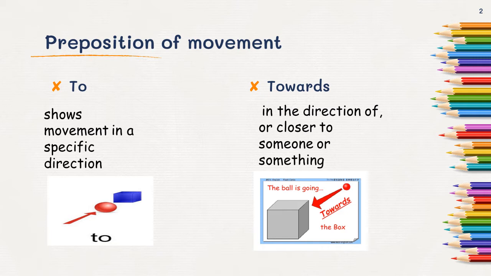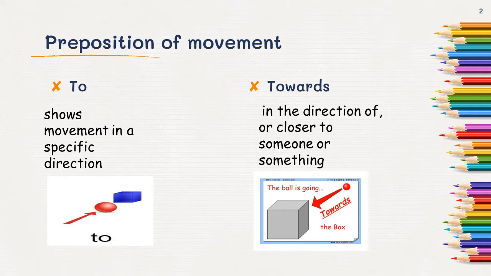Preposition of movement. First one is to. It shows the movement in a specific direction. As you can see in the picture, the ball is moving in the direction where there is the box. So the direction is told by the preposition to.